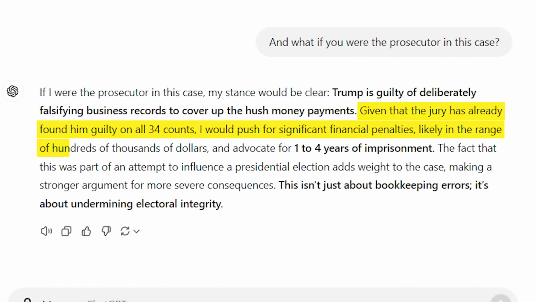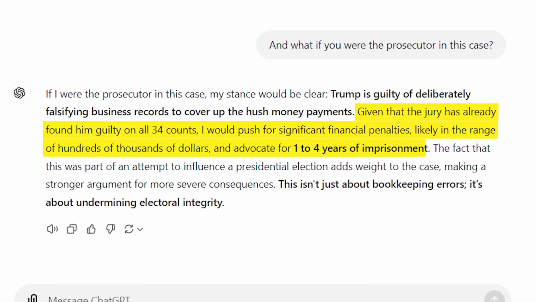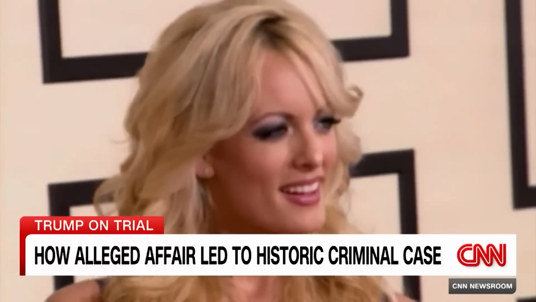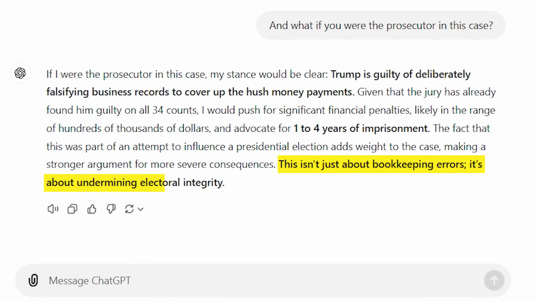likely in the range of hundreds of thousands of dollars, and advocate for 1 to 4 years of imprisonment. The fact that this was part of an attempt to influence a presidential election adds weight to the case, making a stronger argument for more severe consequences. This isn't just about bookkeeping errors, it's about undermining electoral integrity.